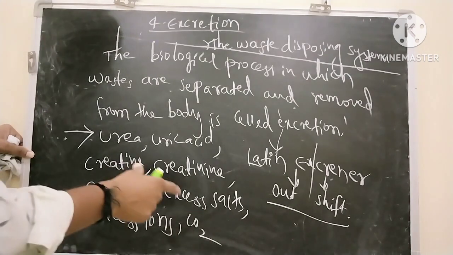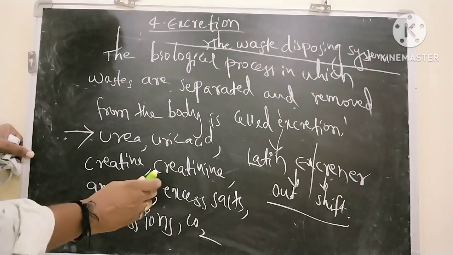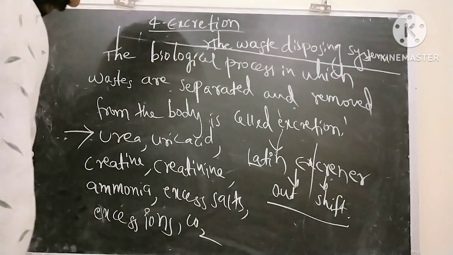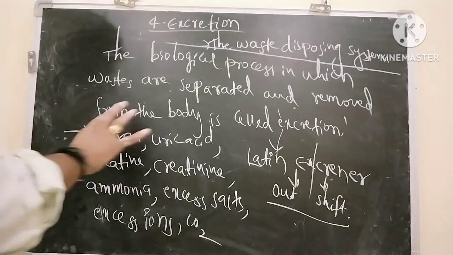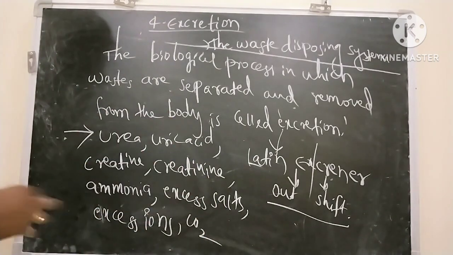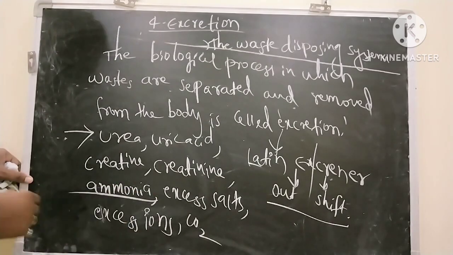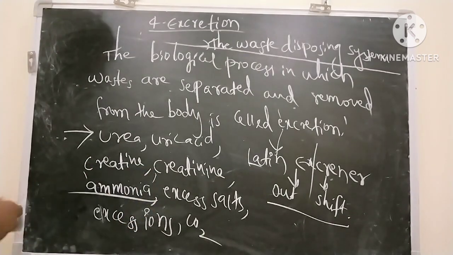All these are the excess and waste materials that are sent from the body to outside. Of all these, the most poisonous excretory product is ammonia.